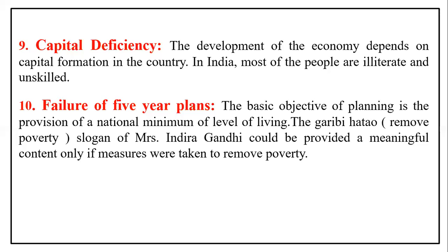They'll allocate things, what type of things they have to do for the people. So you can remember that the failure of 5-year plans is also very important. It is a cause.